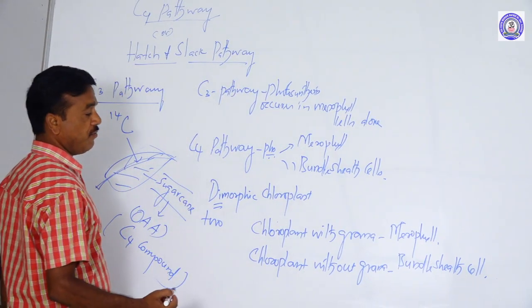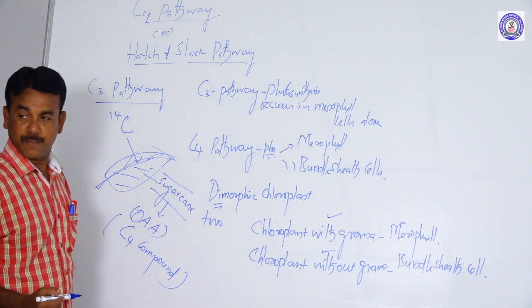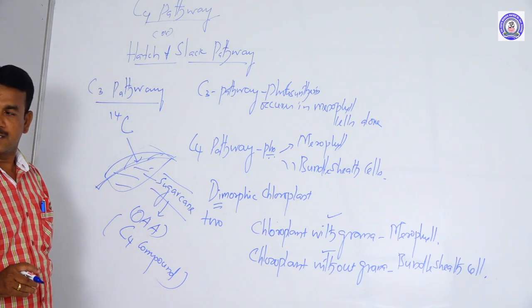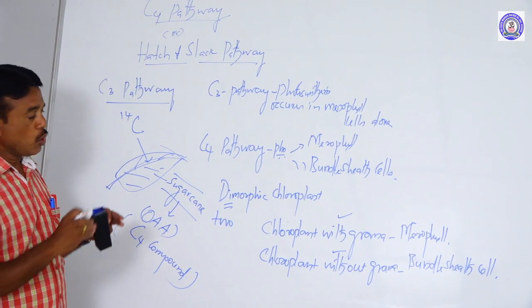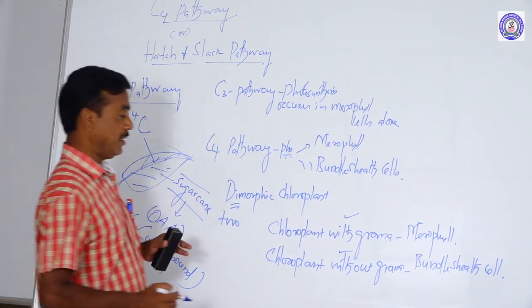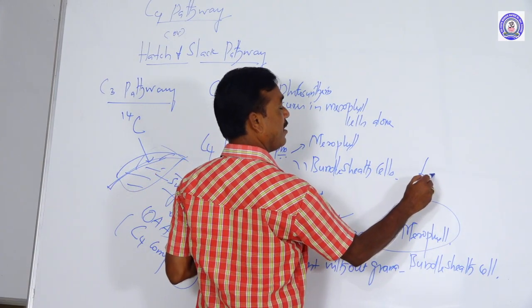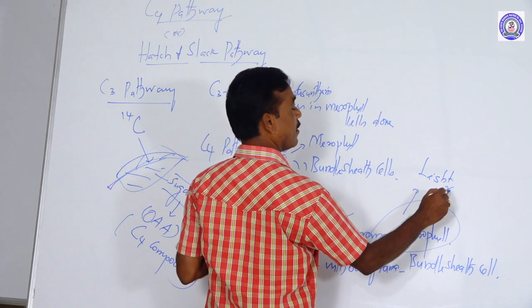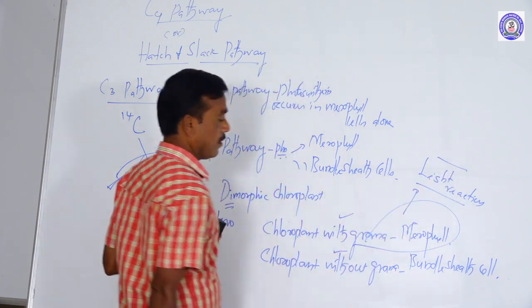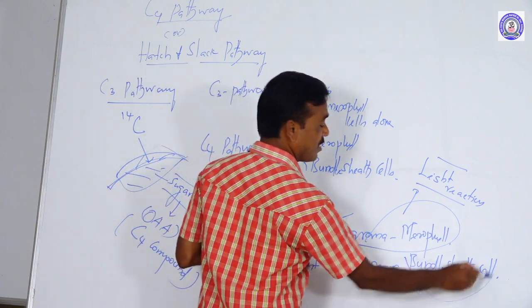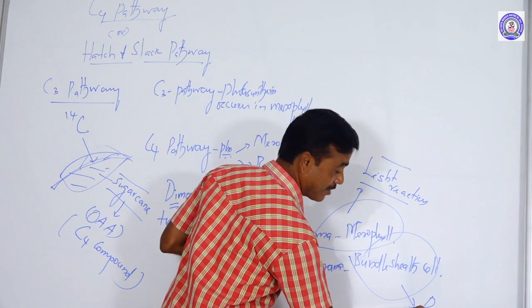Due to the presence of two different kinds of cells in C4 plants, the light reaction and dark reaction can be segregated. The light reaction is carried out in the mesophyll cells, while the bundle sheath cells carry out the dark reaction.